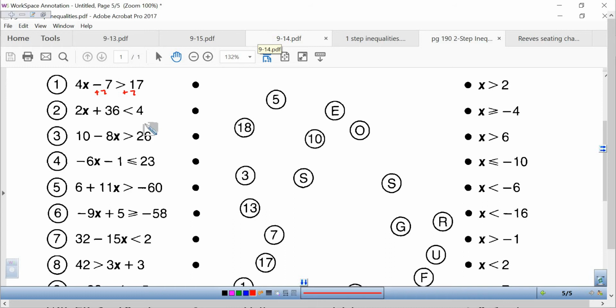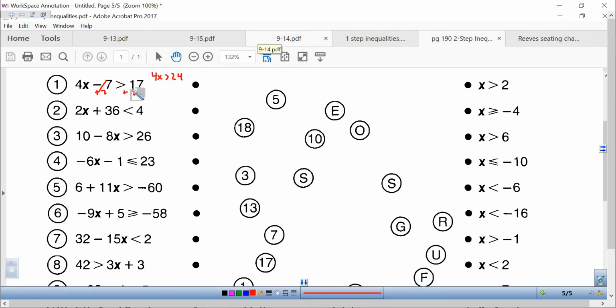When we add 7 to both sides, I'm going to have 4x is greater than 17 plus 7, which is 24.